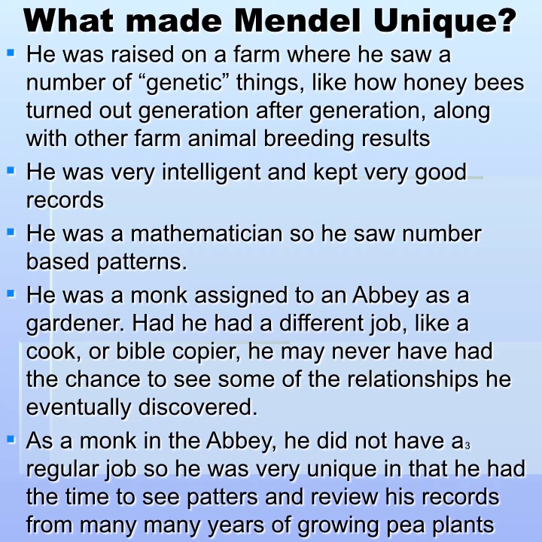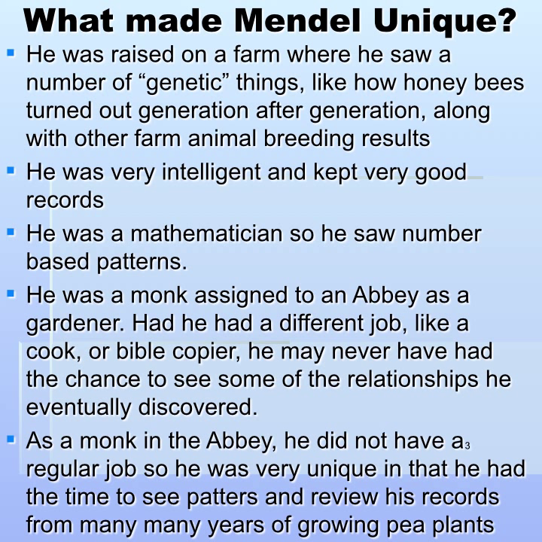What made Mendel unique? Well, he was raised on a farm as a boy where he saw a number of genetic things going on. Honeybees turned out generation after generation, along with other farm animals, breeding results. He observed things, and he was very intelligent, and he kept good records. He wrote a lot of things down, which was very unusual for the 1800s. He was a mathematician. He saw number-based patterns and understood them.